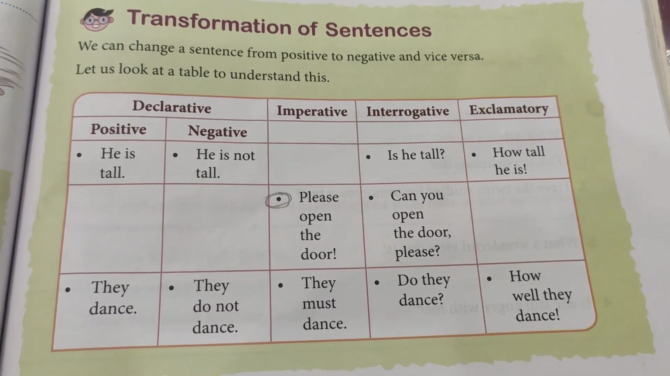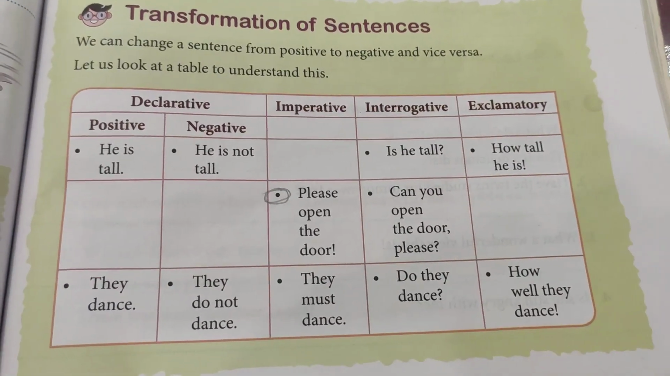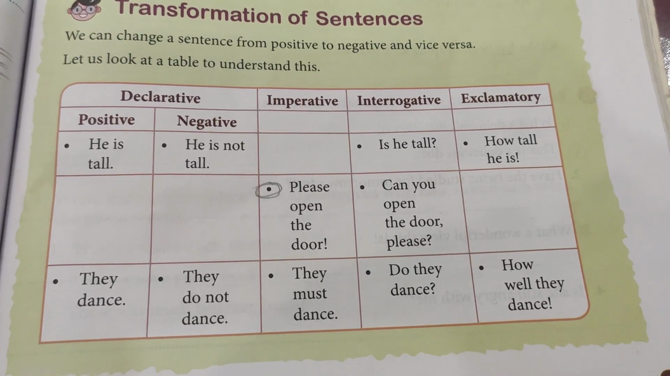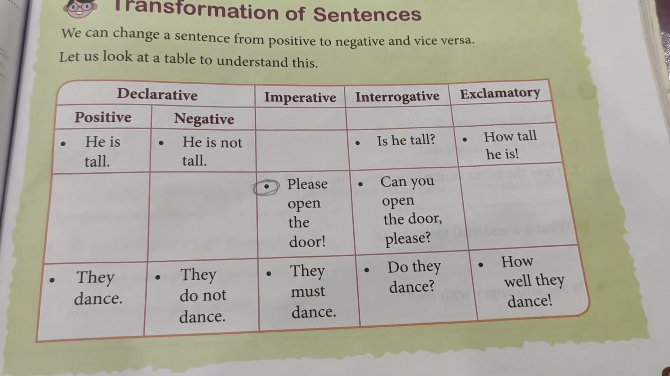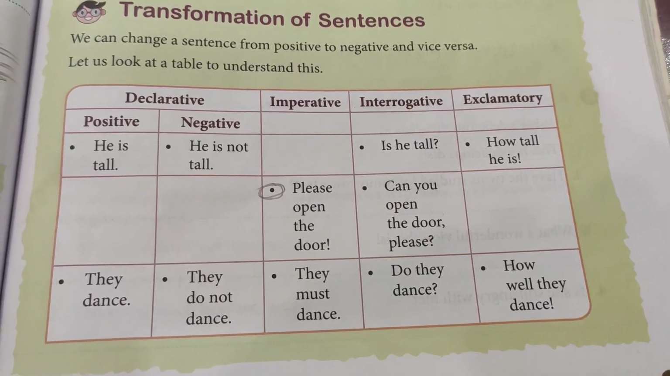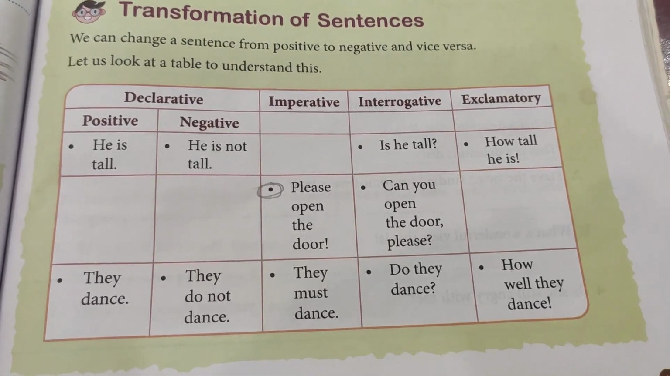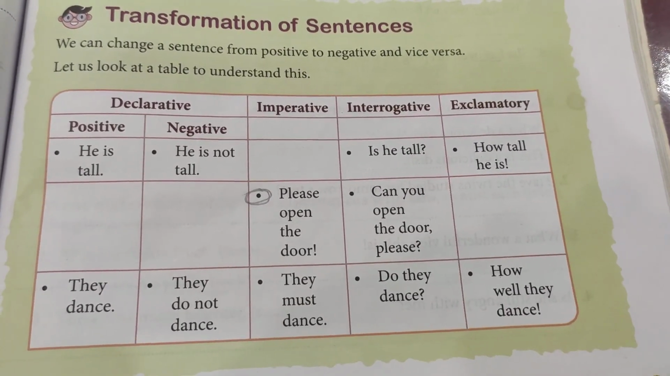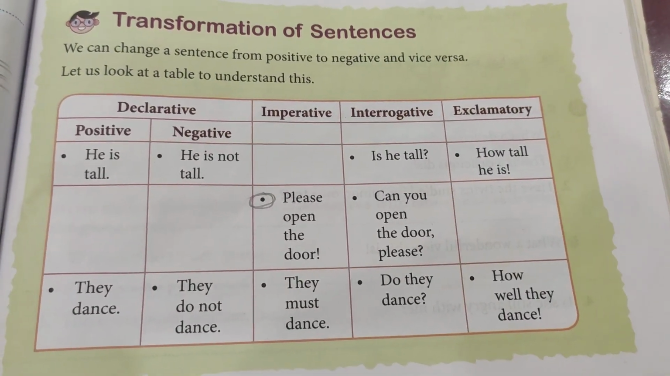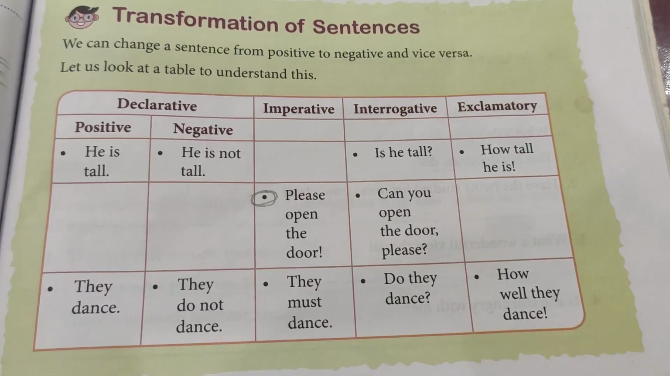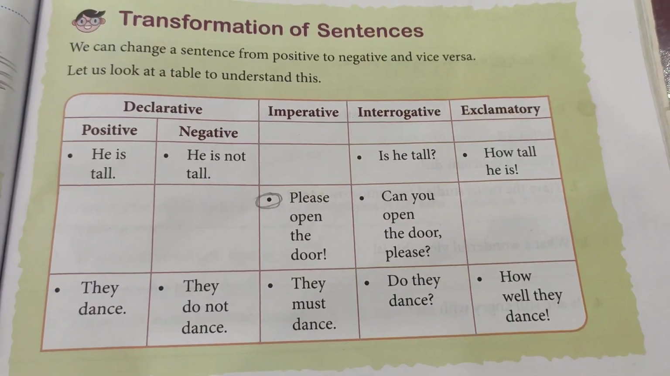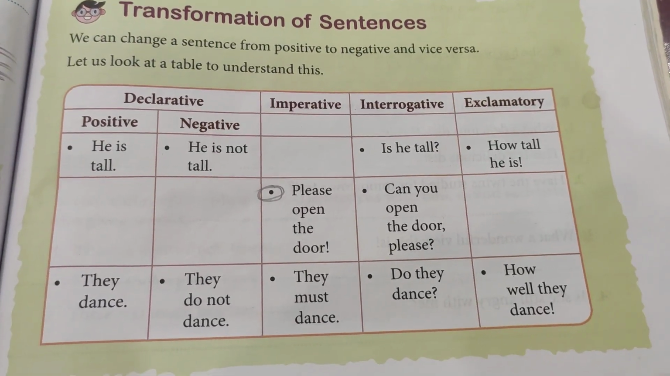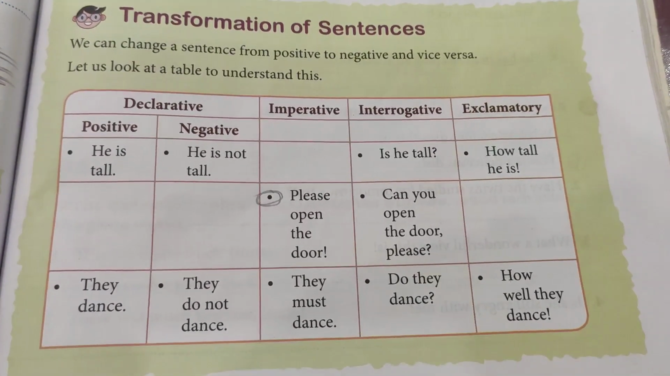They dance. Subject and the verb, they dance. And making it negative, they do not dance, because there is no auxiliary, we have added do and not. Do not dance. They must dance. It's an imperative sentence and it's an order, maybe it's a command or it's advice, whatever it can be, in whatever tone the sentence is said. It can be made into interrogative also. Do they dance? Yes or no answer you will get. And it can be made exclamatory too.